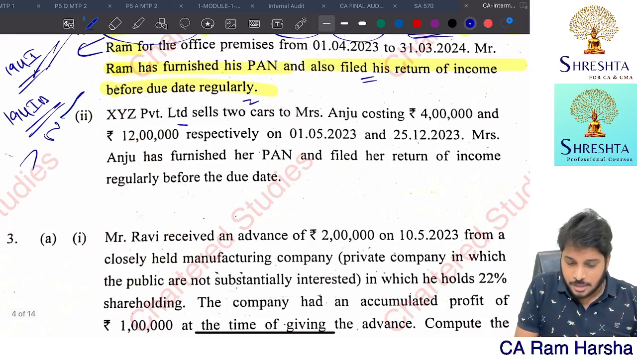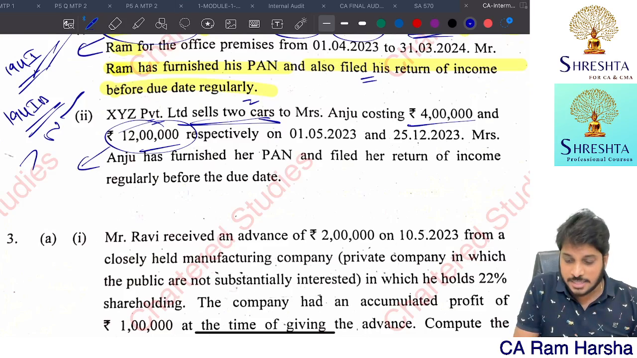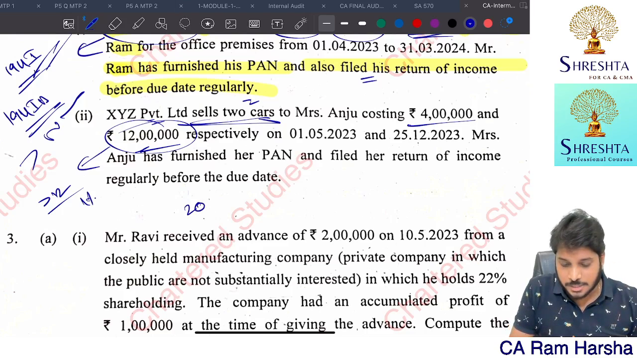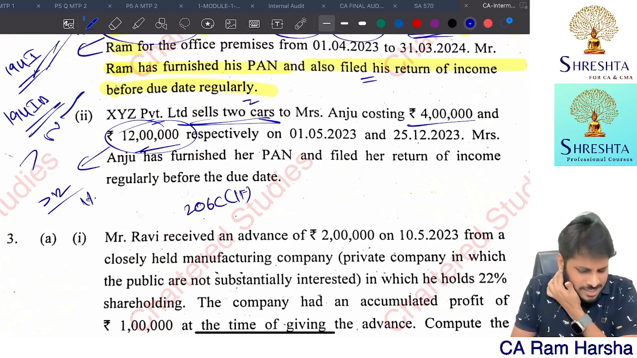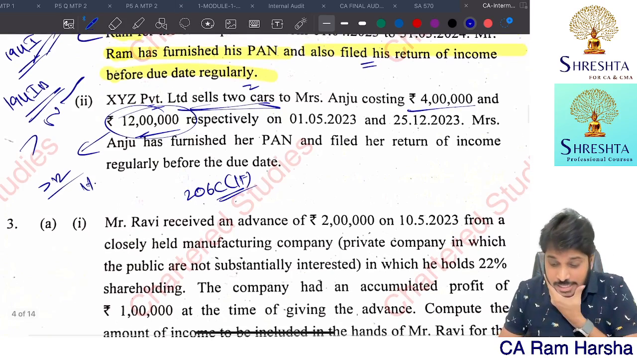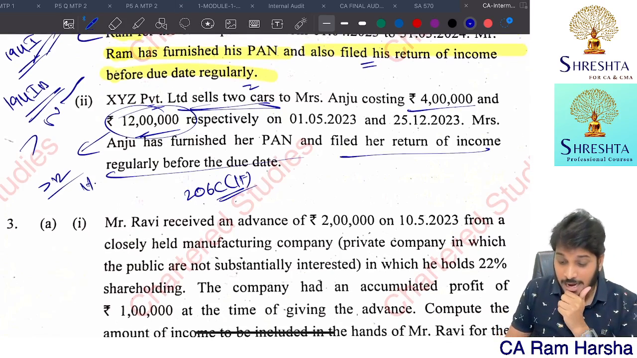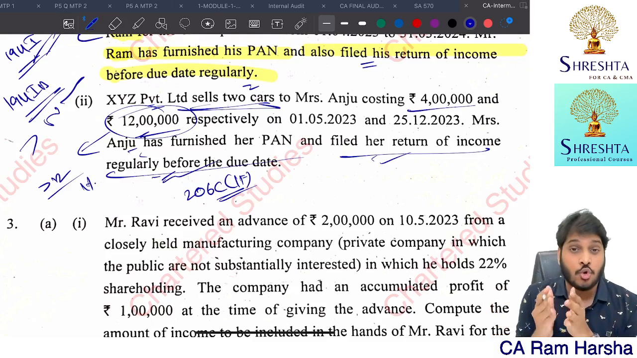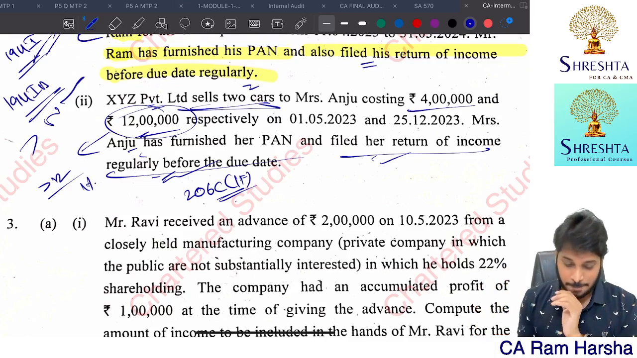Then here, 2 cars company is selling. One is 4 lakhs, another one is 12 lakhs. Since one of the car's ex showroom price is more than 10 lakhs, this we assume as ex showroom price, 1% TCS has to be collected. 1%, 206C, 1F, something is there. Getting it. So that's it. And Anju is filing the return regularly. So which means no need to deduct higher rate of TCS.